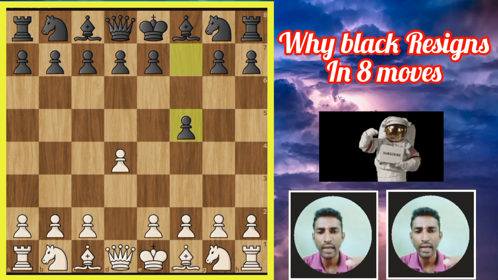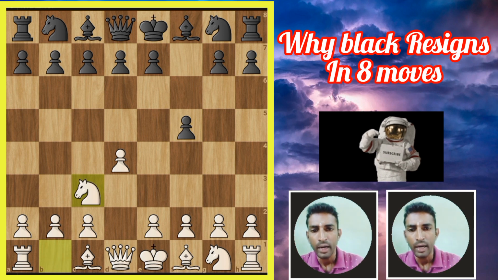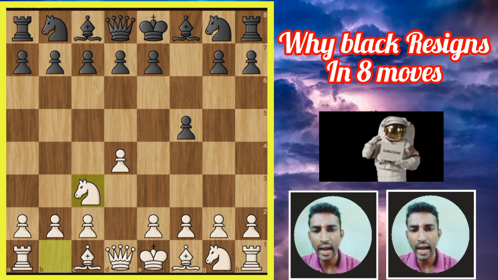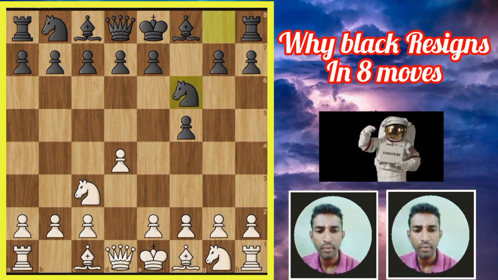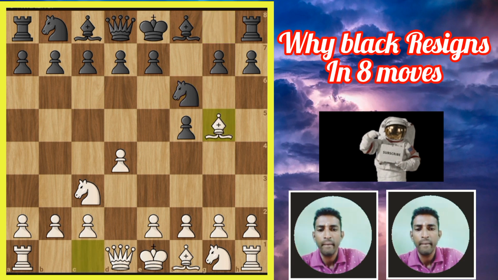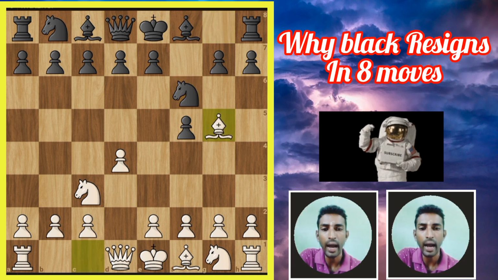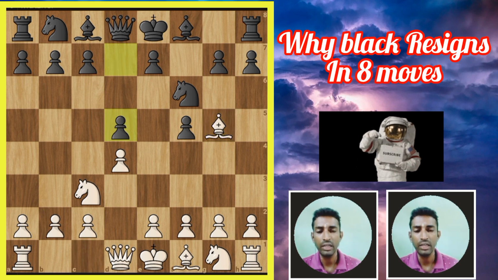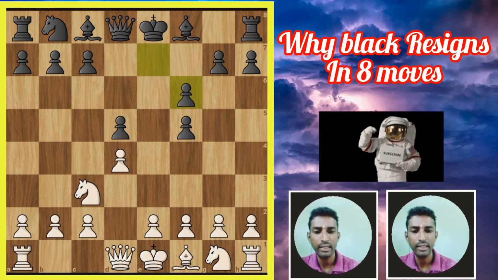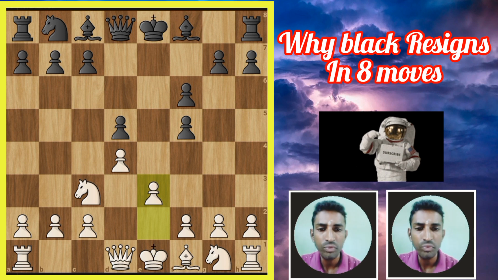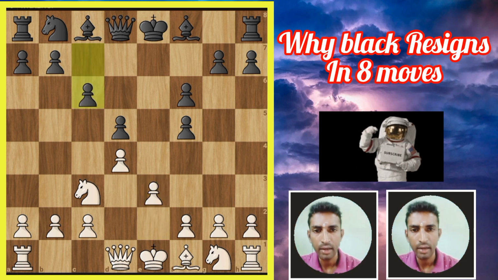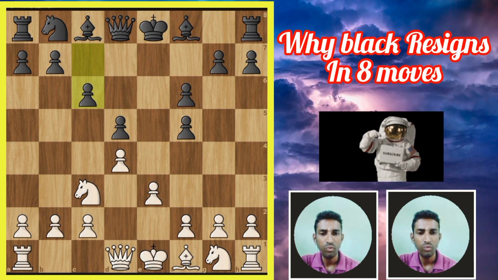Then f5, the Dutch Defense. Knight c3, Rapport variation of the Dutch Defense. Another move of Black, knight goes to f6. Then the bishop goes to g5. Black plays d5, then the bishop takes on f6 and e takes on f6. Another move, White e3. Now you can see another move of Black, c5. Then the white bishop goes to d3.